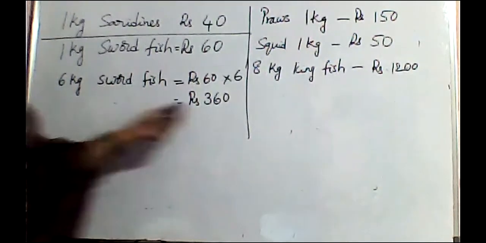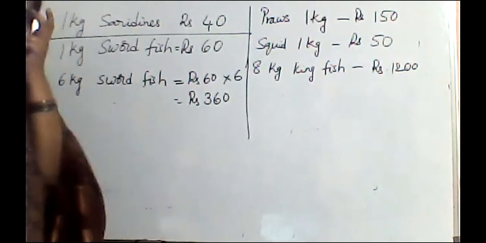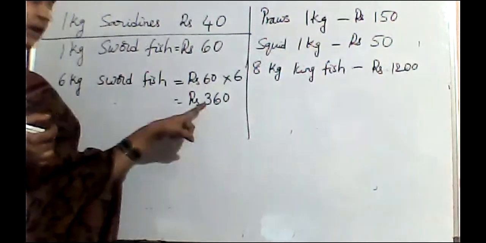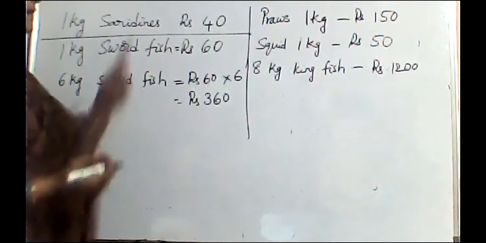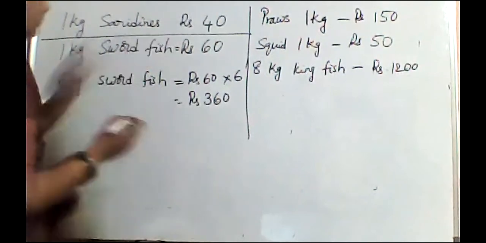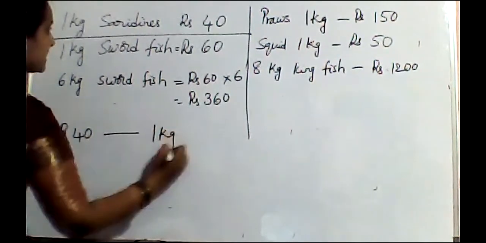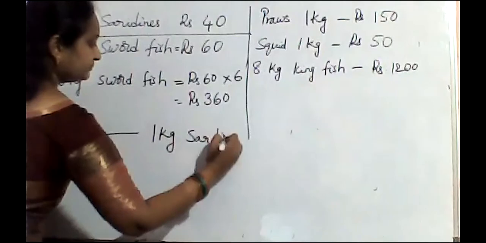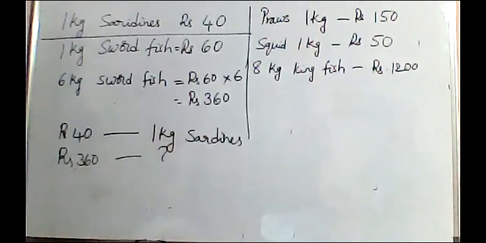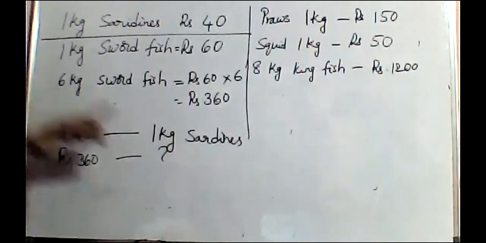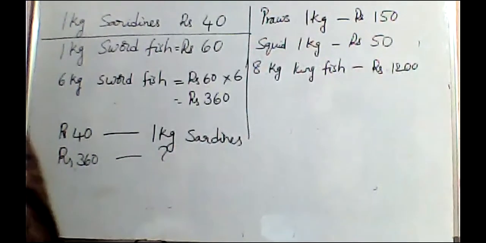Mini also earned the same amount. From the question it is given that Mini also earned the same amount. So how many kg of sardines did she sell? For 40 rupees, we will get 1 kg of sardines. For 360 rupees, how many kgs will we get?